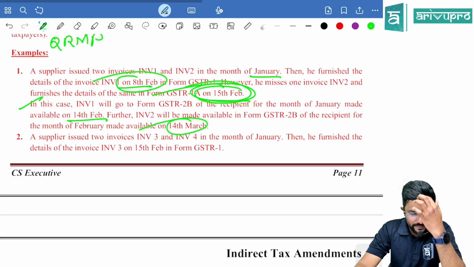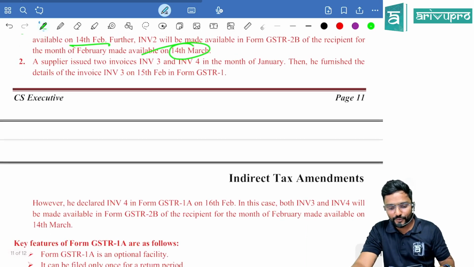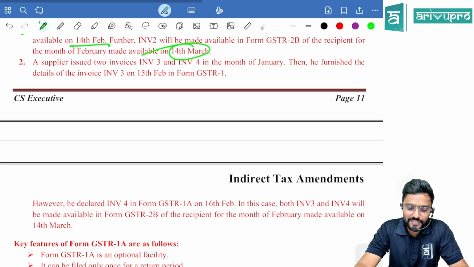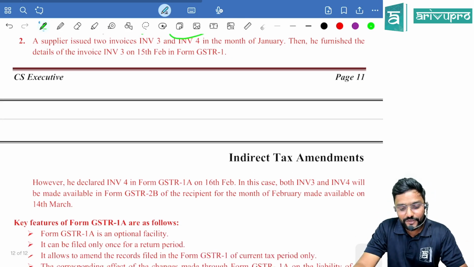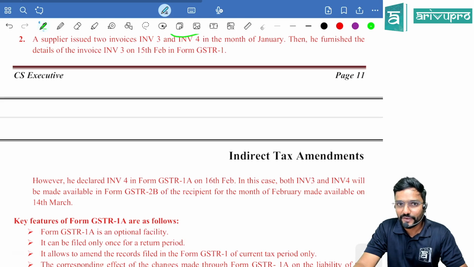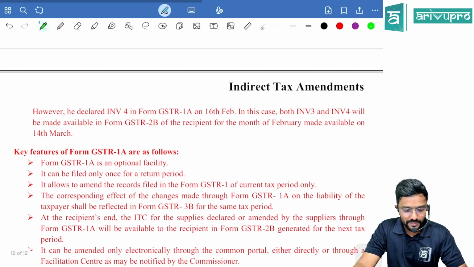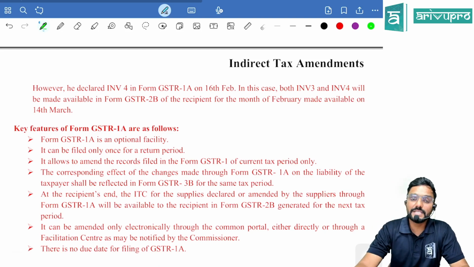Next, second example. A supplier issued 2 invoices, invoice 3 and 4, in the month of January. Then he furnished the details of invoice 3 on 15th February. GSTR 1 itself is filed late, on 15th February, because the due date is 11th February. However, he declared invoice 4 in form GSTR 1A on 16th February.